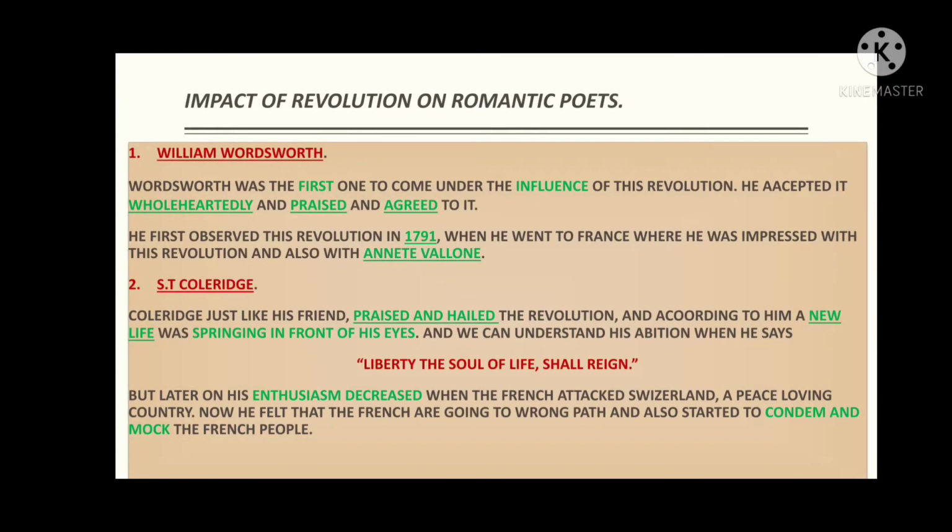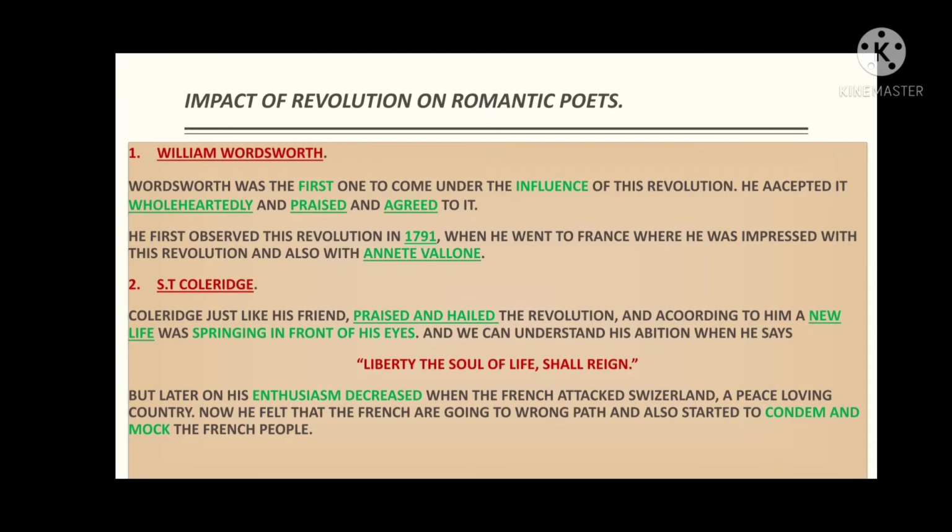Impact of the French Revolution on the Romantic poets. Now we will see one by one what impact this revolution made on the Romantic poets. The first one is William Wordsworth. William Wordsworth was the first one to come under the influence of this revolution, and he accepted it wholeheartedly, praised it and agreed with it.